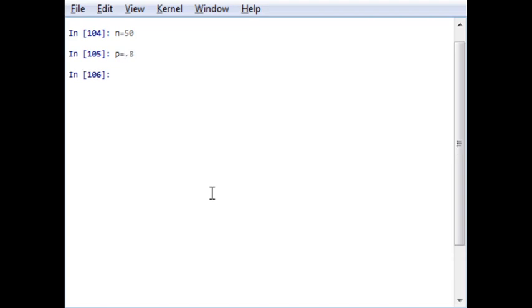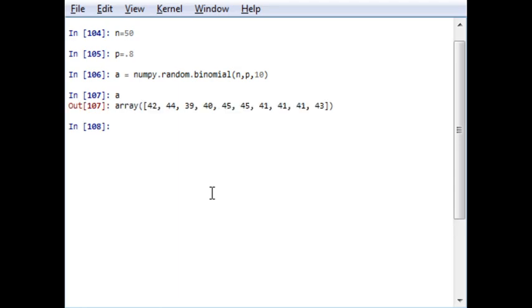Okay, and now I want to generate an array: numpy.random.binomial of n, p, comma the size, that is 10. So it will be generated and the output will be like this.